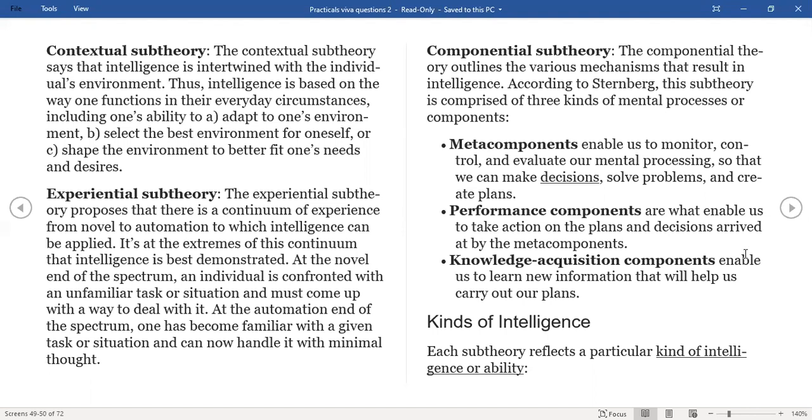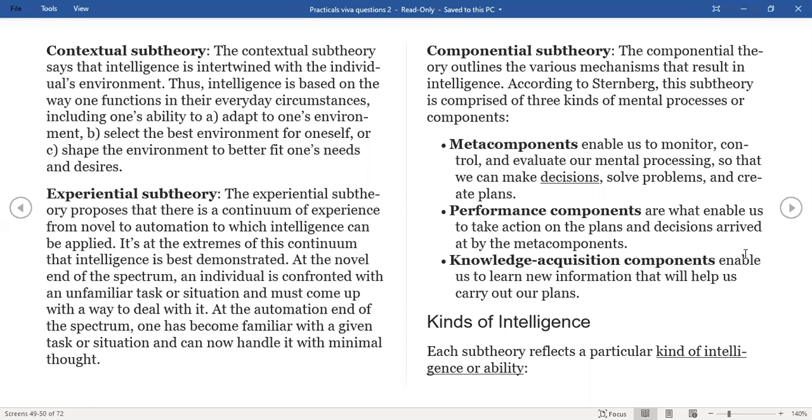So the extremes of this experiential one: one is the novel part, novelty, the new creative domain, and the other extreme would be the automation part of it. You are so expert in something that you can do it without any mental involvement. That's the second subtheory. And the third subtheory is the componential subtheory. The componential theory explains the various mechanisms that result in intelligence.